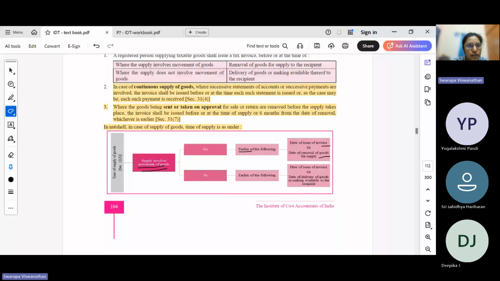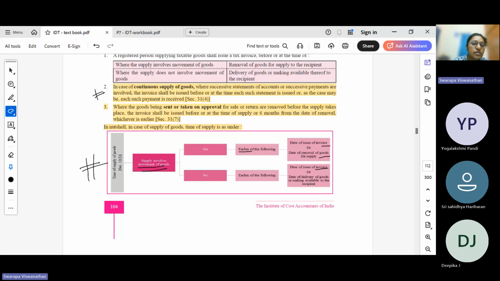If the supply does not involve movement of goods, then it will be the date of issue of invoice or the date of delivery of goods or making available the goods to the recipient. Okay, so this is very important to know what is time of supply with respect to goods.